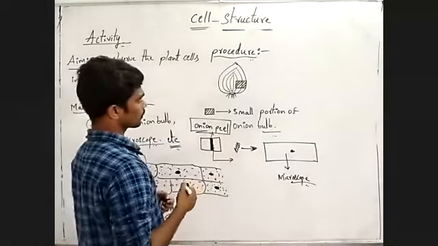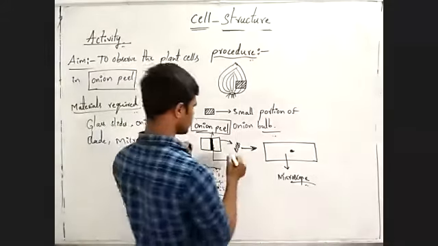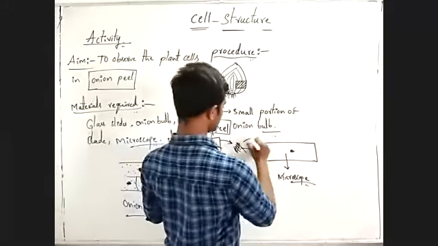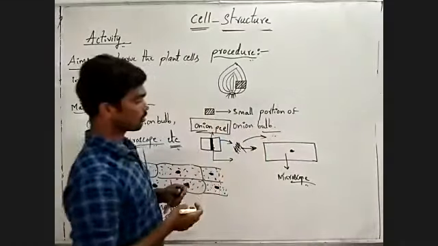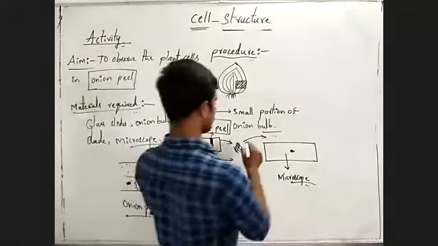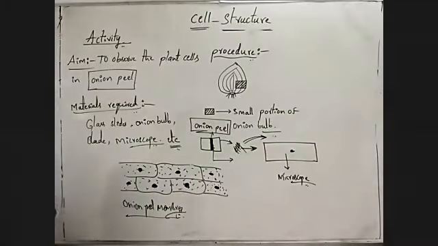Now this onion peel is collected, then it is cut into small pieces. Next, you have to observe it under the microscope. This is a simple activity to observe plant cells. Now let us do another activity to observe the animal cell.